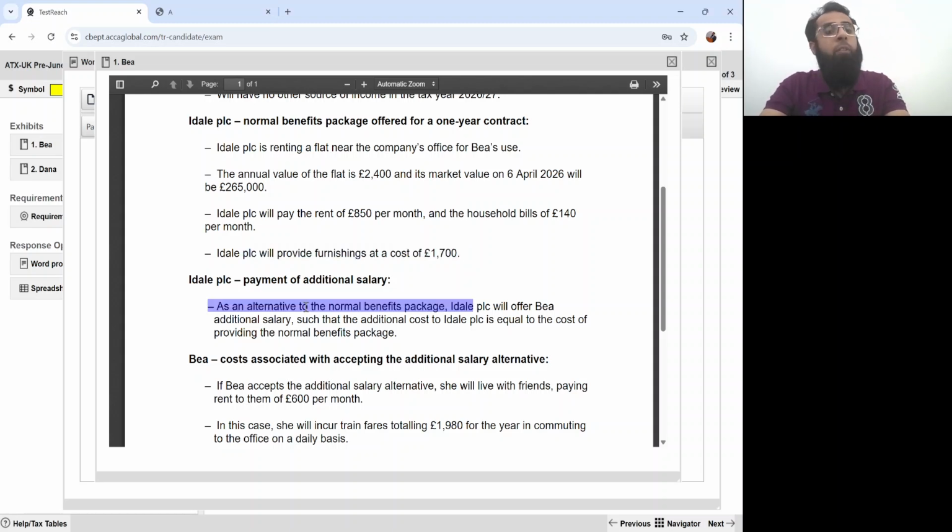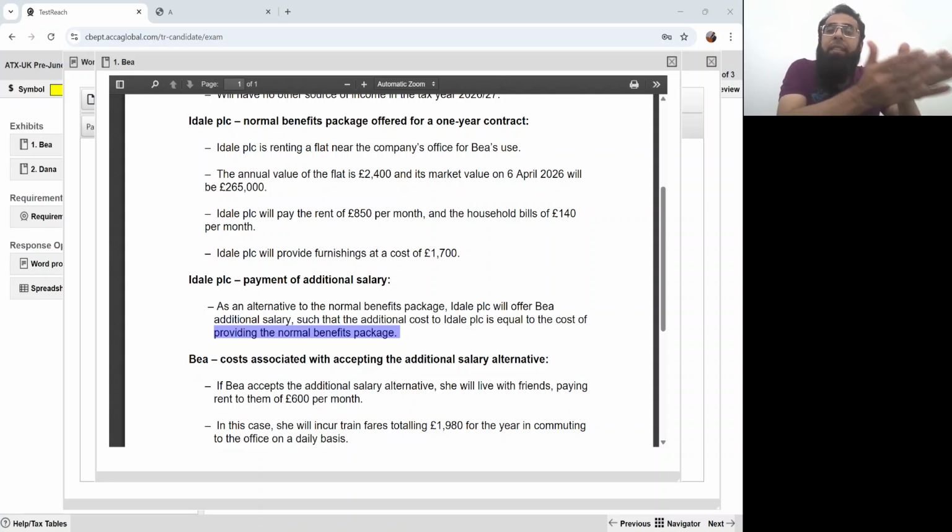Okay. As an alternative to the normal benefit package, Ideal PLC will offer B an additional salary such that additional cost to Ideal PLC is equal to the cost of providing the normal benefit package. The employer is saying that if you want, leave this accommodation and we will pay you an additional salary and you take up your cost on your own. We'll just pay you additional salary. But Ideal PLC, the employer, is saying that the additional salary which we will be paying is that our total cost do not exceed as compared to the situation when we were providing you the accommodation.